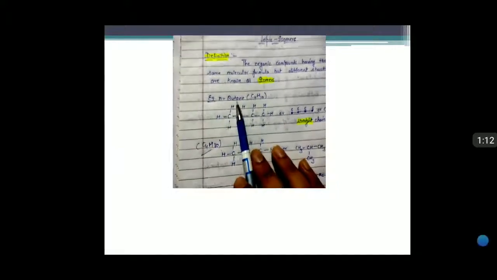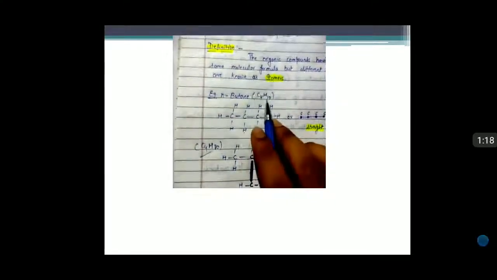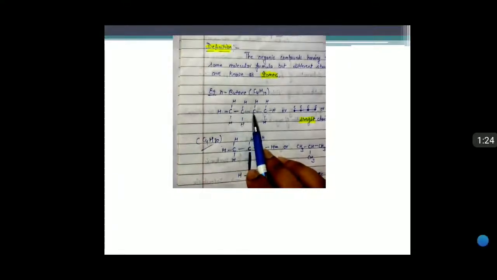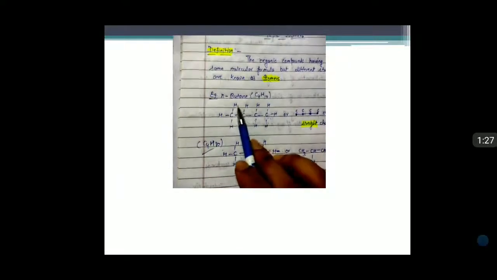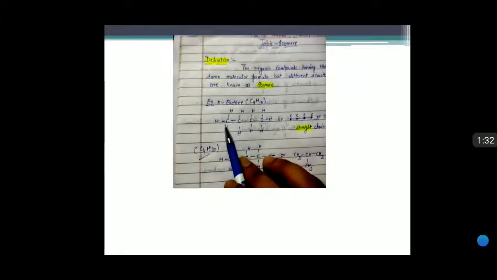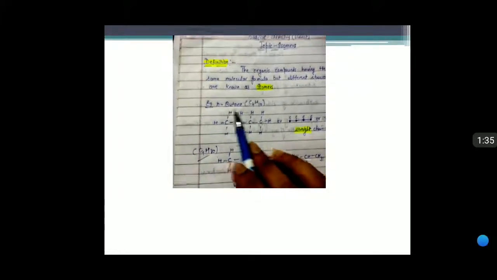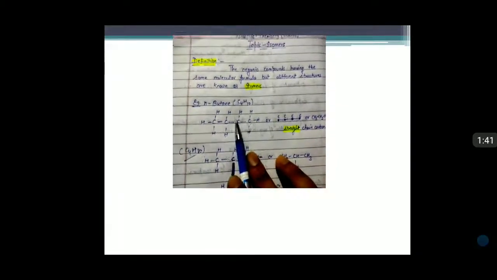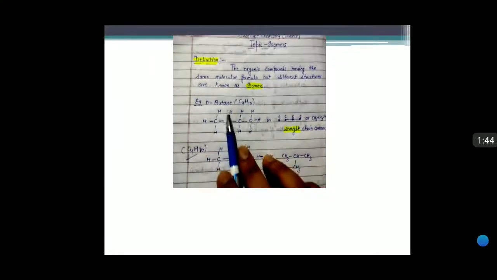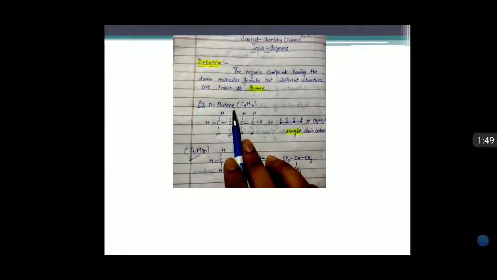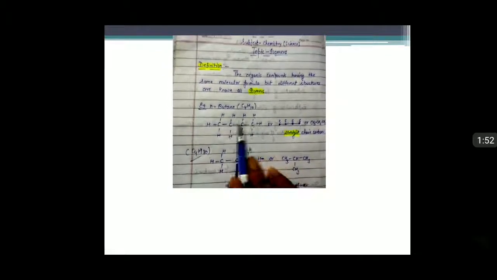For example, normal butane. The molecular formula of normal butane is C4H10. How many carbons? 4 carbons. And hydrogen atoms are 10. This is the structure of normal butane. Normal means all the carbons are present in a straight chain. But means 4 carbon atoms. Ane means all the carbon atoms are attached with single bonds.